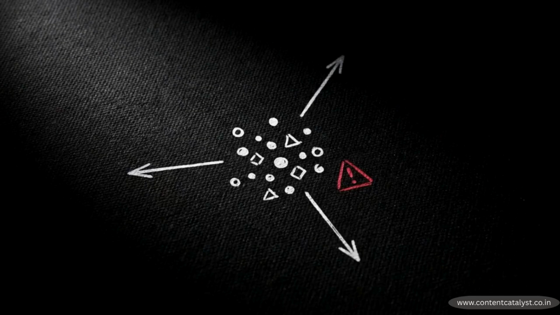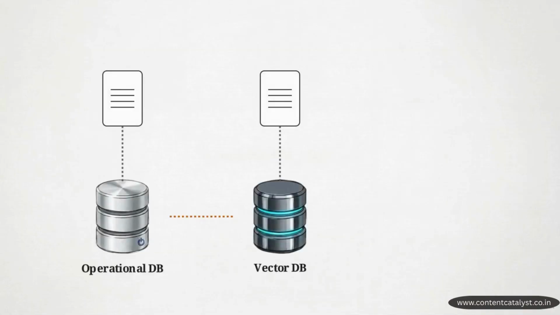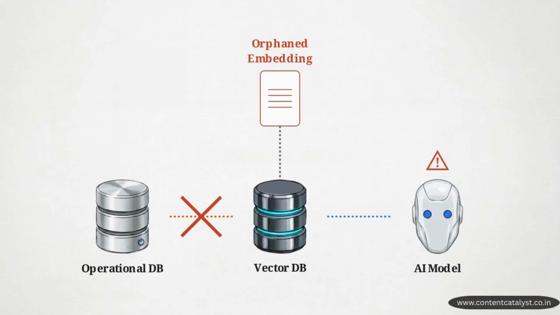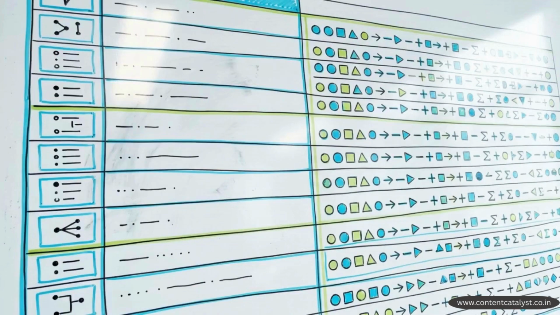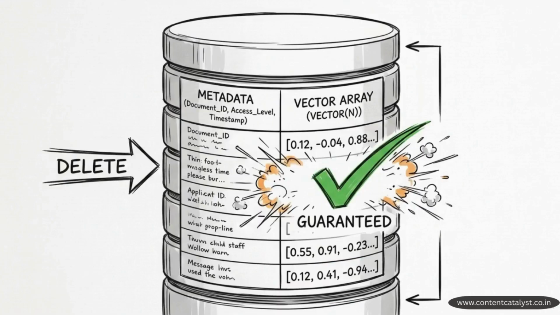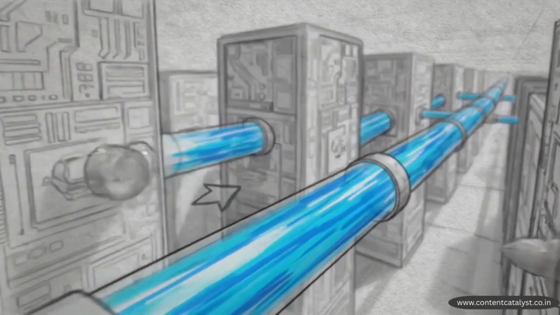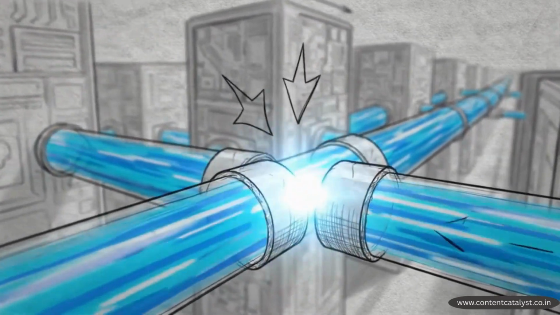The most common failure mode in this setup is the creation of orphaned embeddings. If an internal document is deleted from the operational database, but the sync tool drops the request, the separate vector database will continue retrieving that deleted document for the AI model. A unified architecture eliminates this problem entirely. When vectors live next to metadata, a single SQL deletion command instantly removes the relational record and the vector array in one guaranteed transaction.